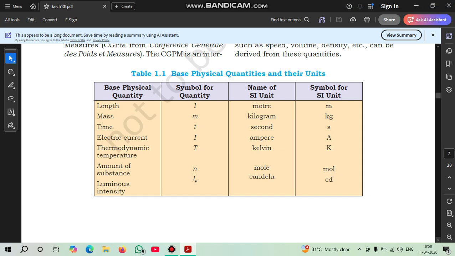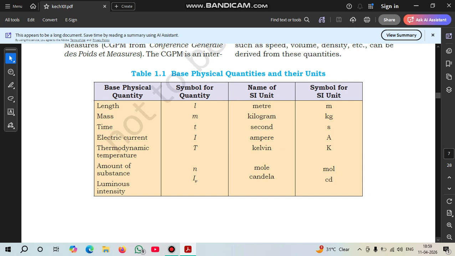s. Electric current: the symbol is I, the SI unit is ampere, the symbol is A. Thermodynamic temperature: the symbol is T, the SI unit is Kelvin, the symbol is K. Amount of substance: the symbol is n, the SI unit is mole, the symbol is mol.